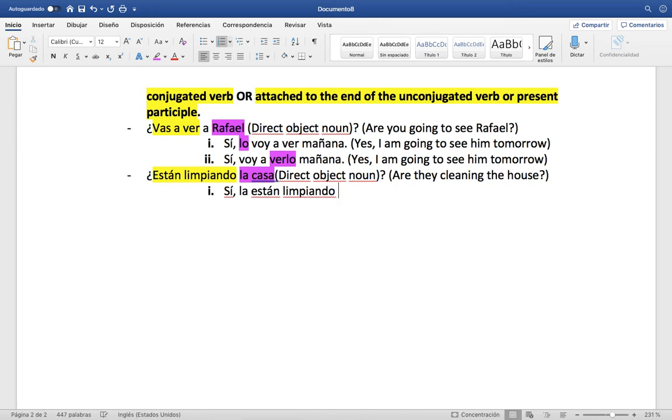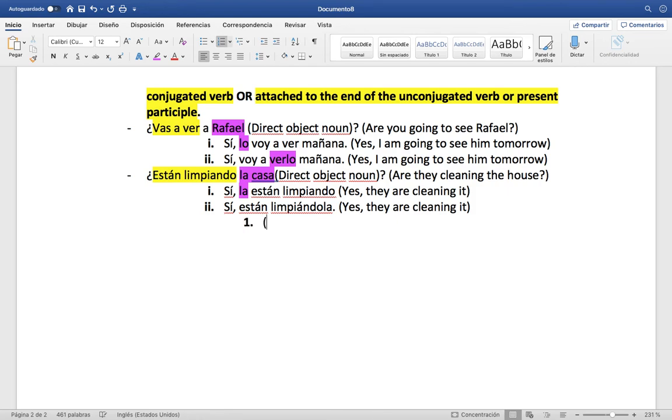Again, that's saying that, yes, they are cleaning it, meaning, in this case, that we put the la before the compound verb, before están limpiando. But we could also attach it to the end. We could say, sí, están limpiándola. Meaning, yes, they are cleaning it once again. In this case, we have to put an accent on the A. That's just a little side note.